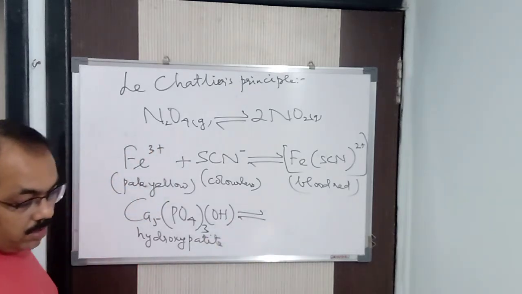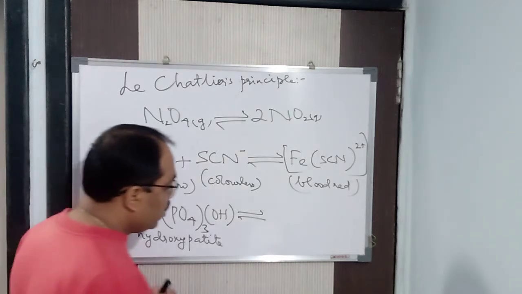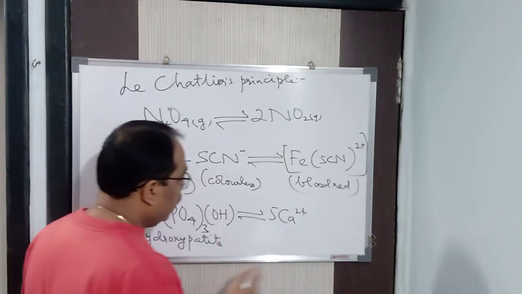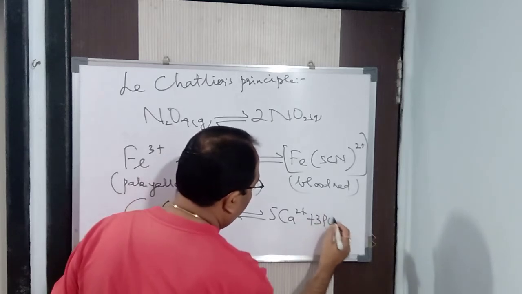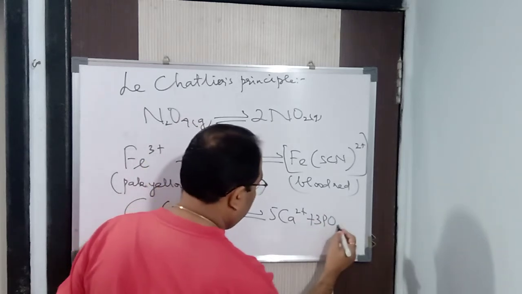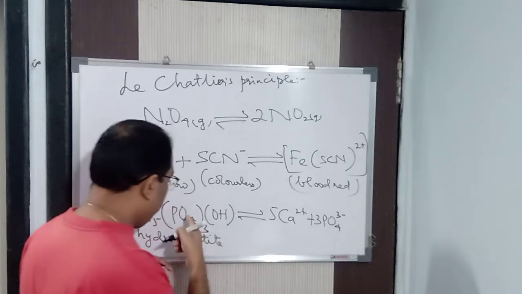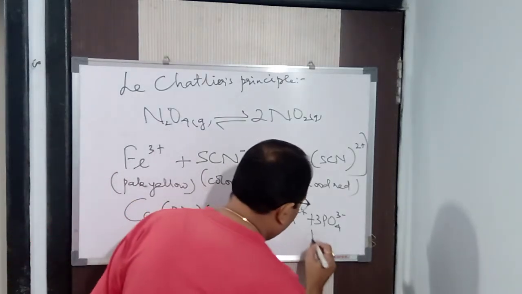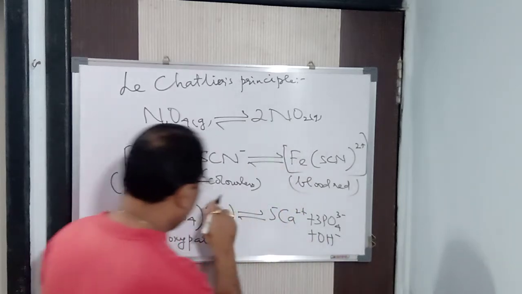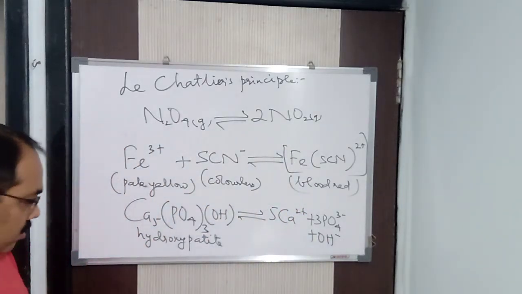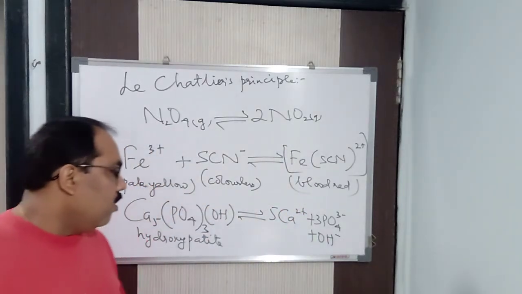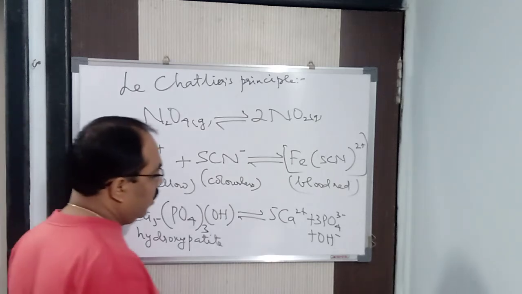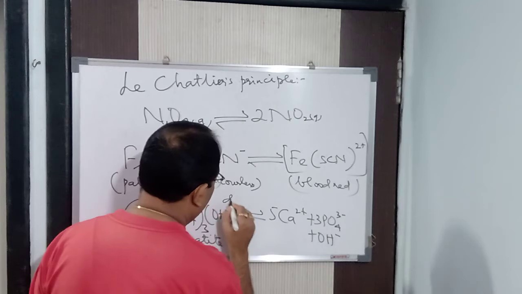Clear? Now this will dissociate to give you 5Ca2+, see, 5 is there, then 3PO4 3-, that is, 3 molecules of PO4 are there, 3PO4 3-, plus you will get OH-. 1 OH is there, very simple, OH-, fine. Now, what I find is that if the reaction is going in the forward direction, that is called demineralization.